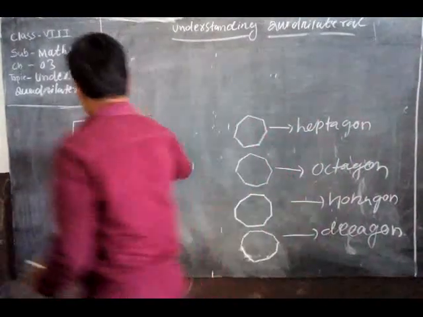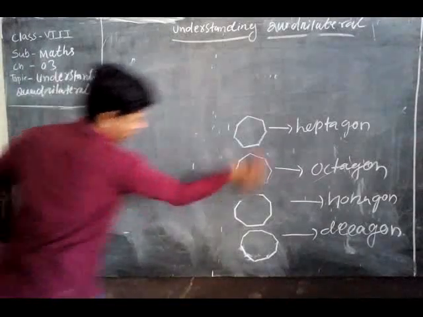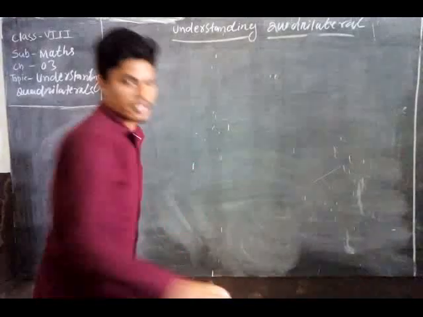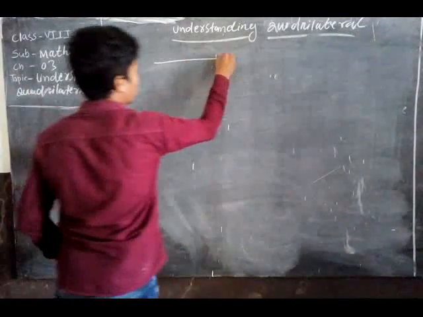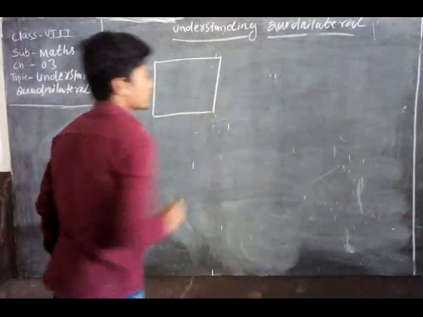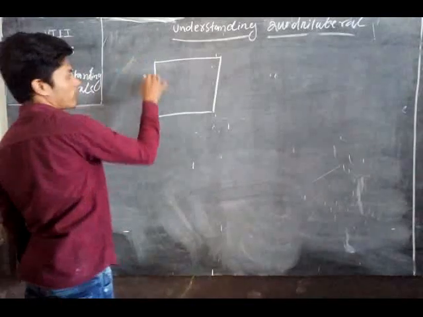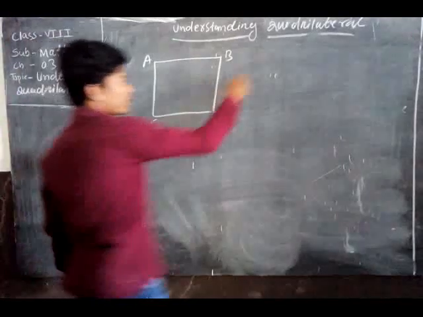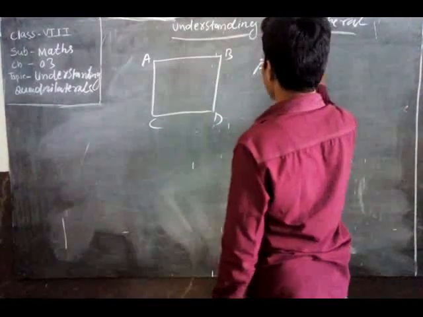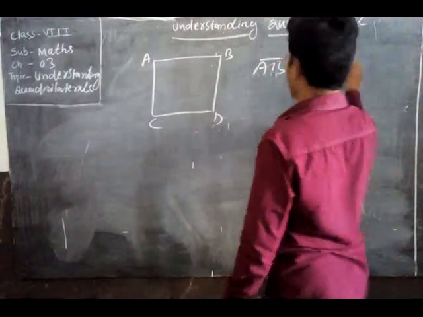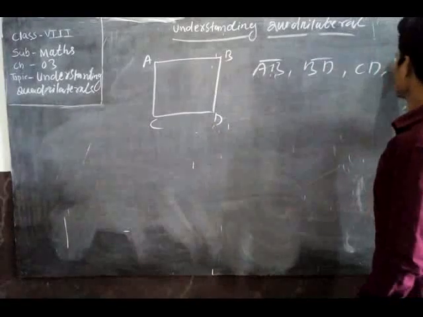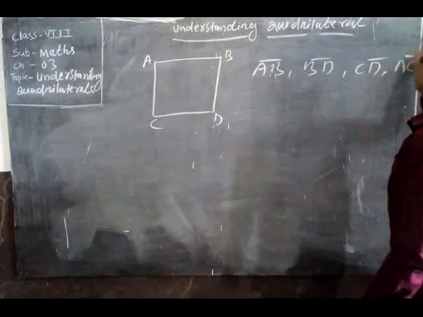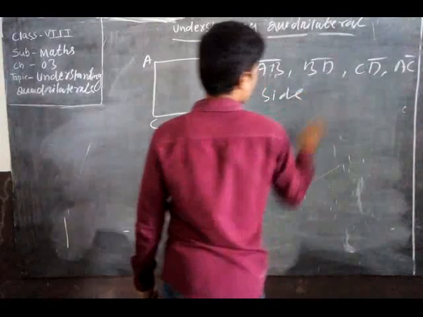See the word. What are the diagonals? First we know about the quadrilateral. If you name the quadrilateral A, B, C, D, then here AB, BD, CD, and AC. These are called sides.